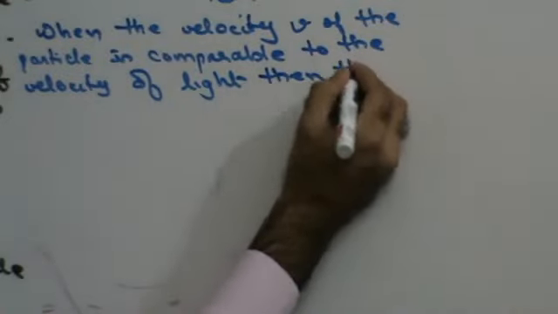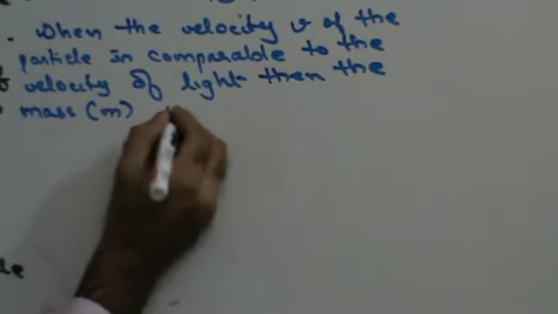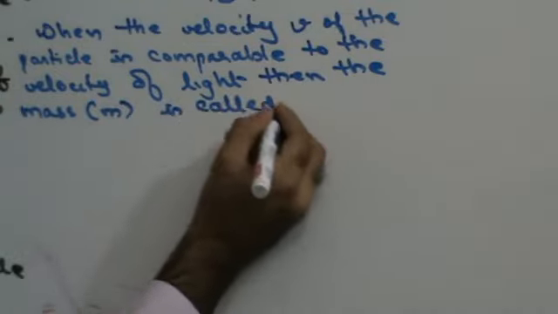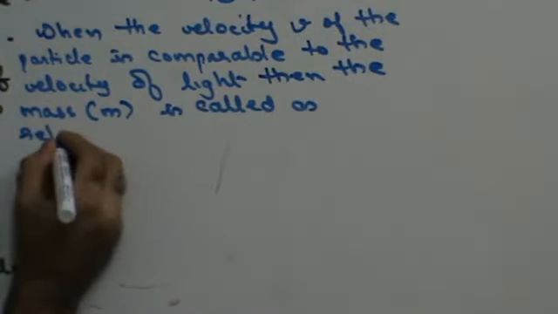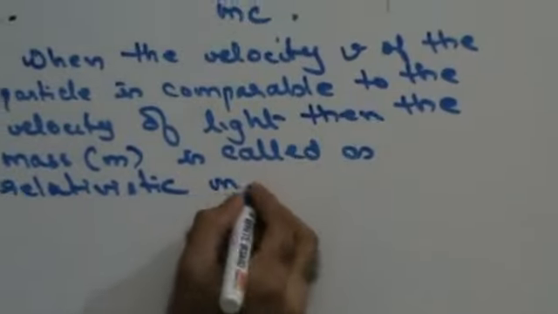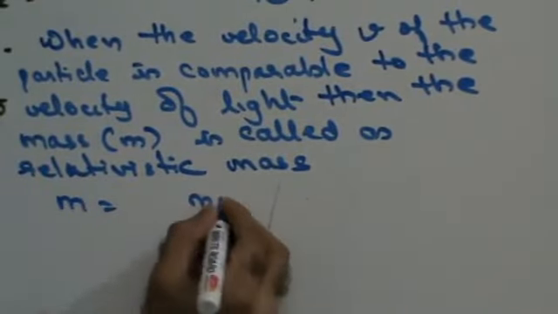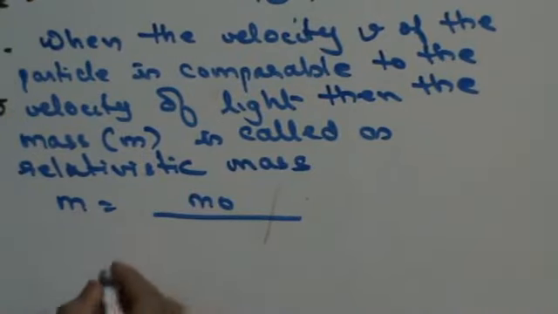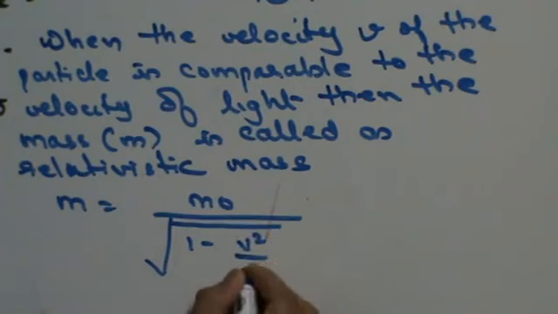Then the mass m is called the relativistic mass, which is given by m is equal to m0 upon square root of 1 minus v square upon c square, right?